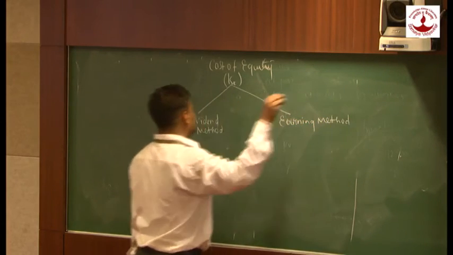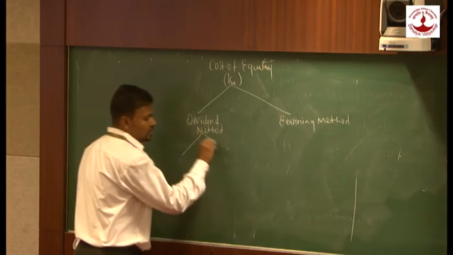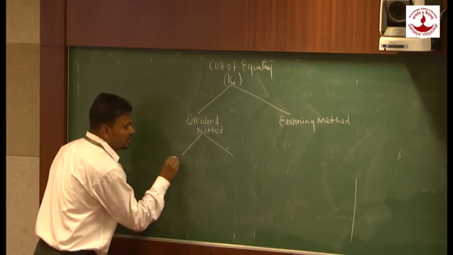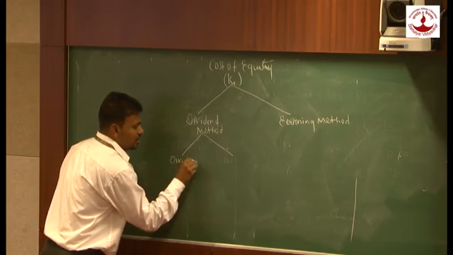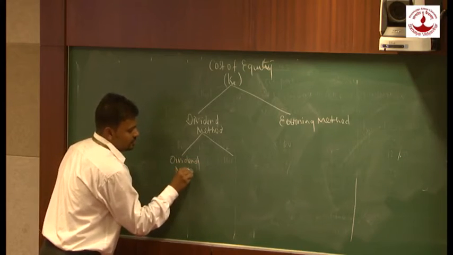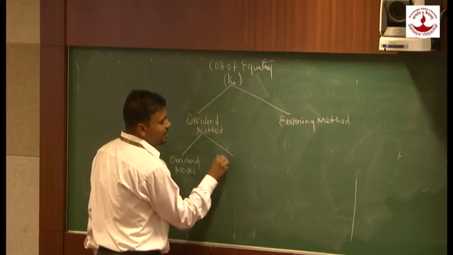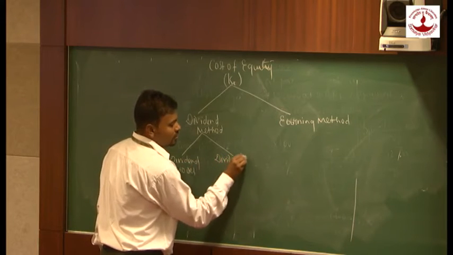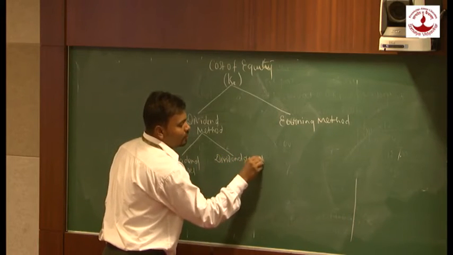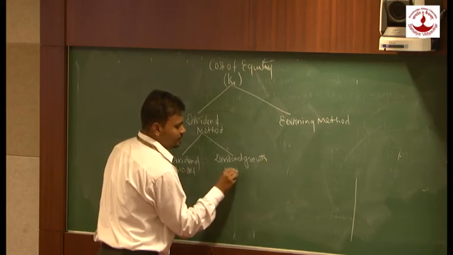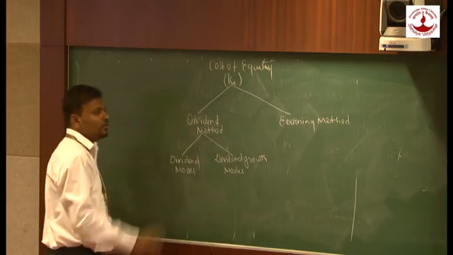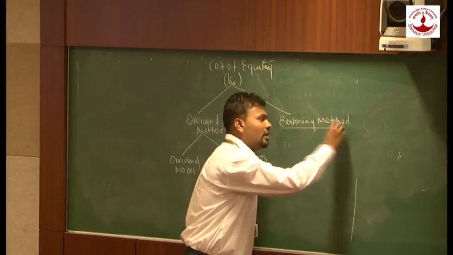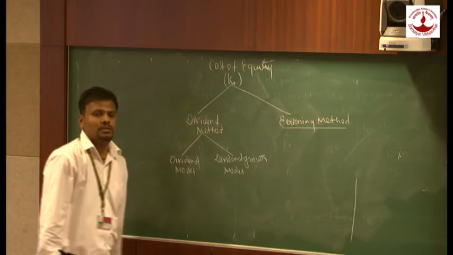Now again, in case of dividend method, there are 2 models: one is called the dividend model, and the second one is called the dividend growth model. And here we are having only one, that is the earning method. You can call every method an earning model.